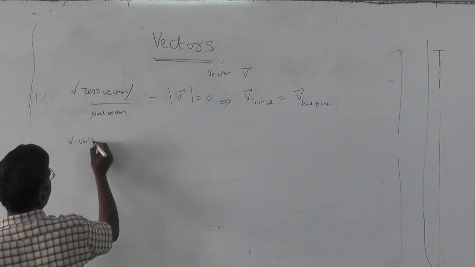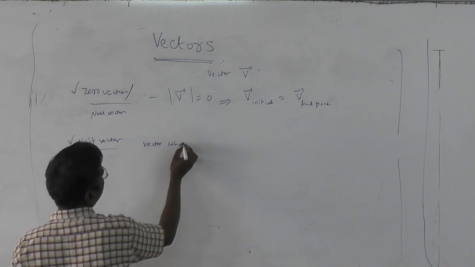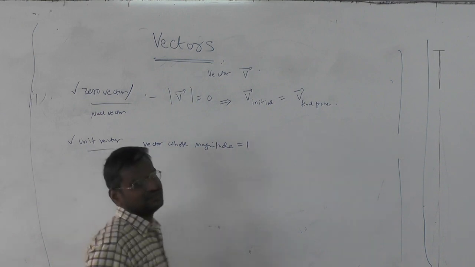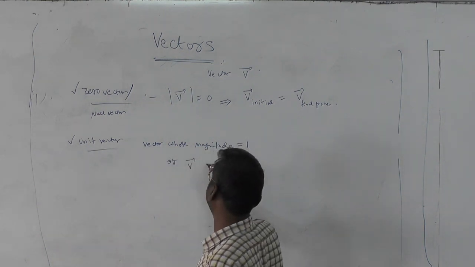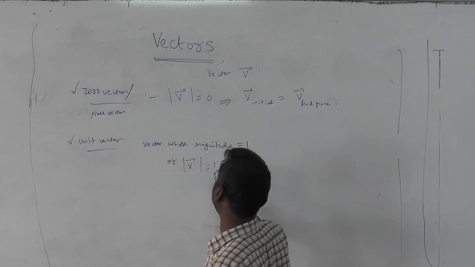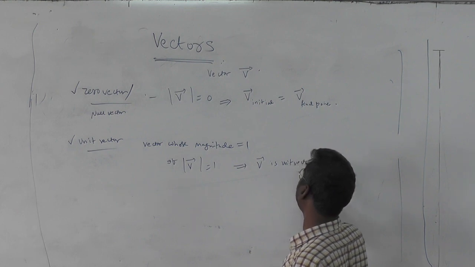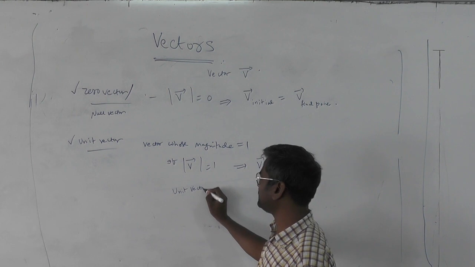Unit vector: a vector whose magnitude is equal to unity, that is 1. So if mod V bar equals 1, you say that V bar is a unit vector, and usually unit vectors are represented with a cap notation instead of a bar.